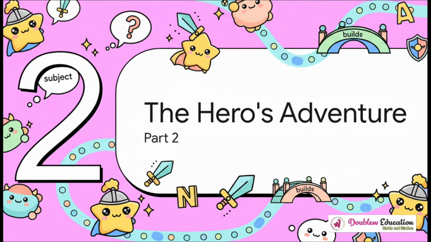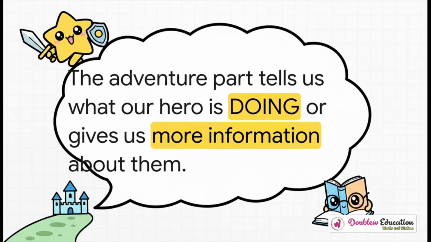Now that we know how to spot the hero, it's time to figure out the second part. What about that adventure we were talking about? Miss Anya smiled at Rohan and said, okay, every hero needs an adventure. The second part of the sentence is the adventure. It tells us what our hero is doing, or it just tells us something about them.